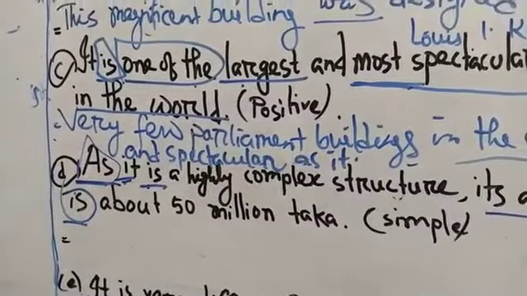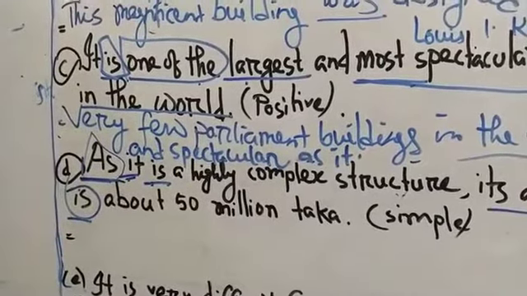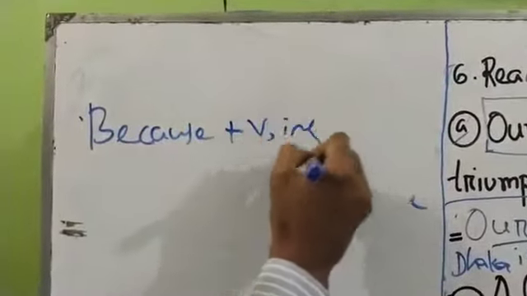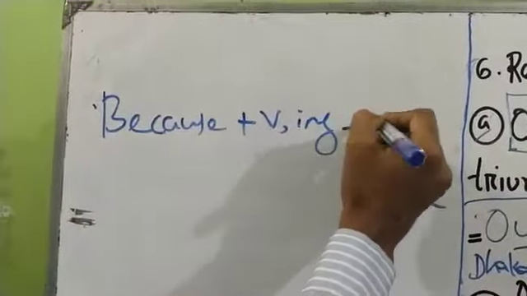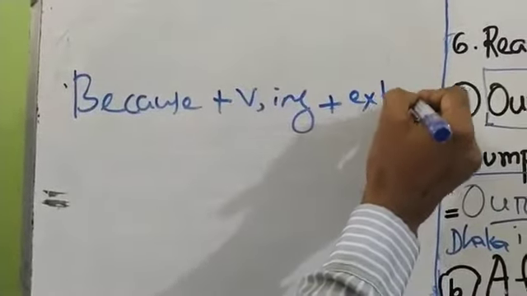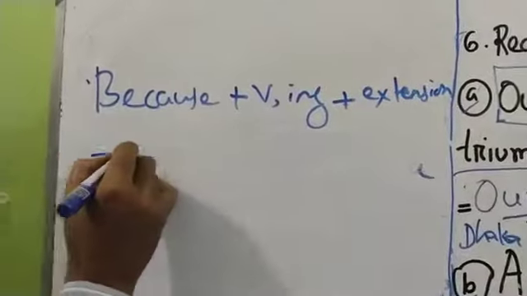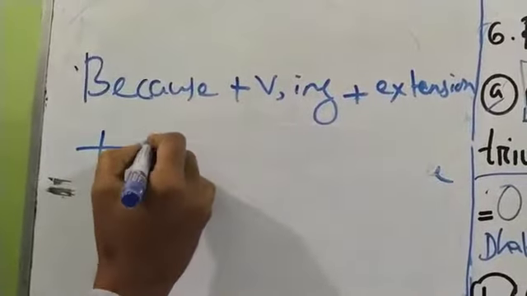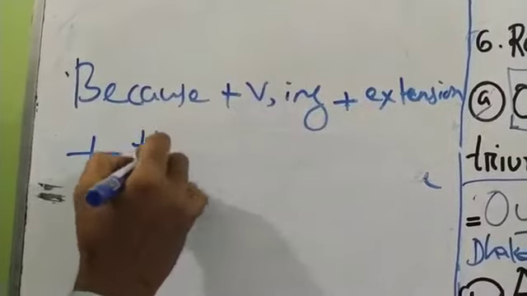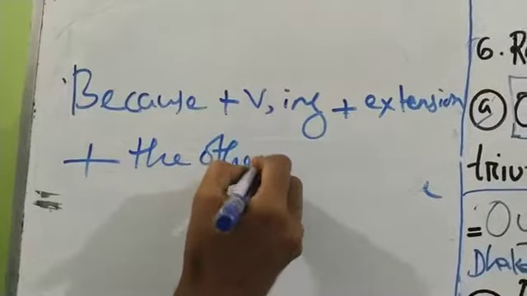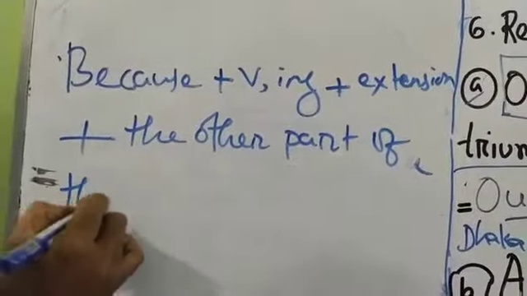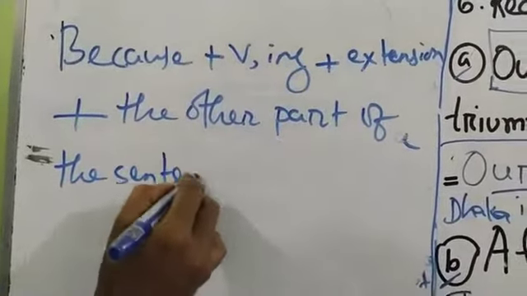Because of, and the structure will be this way: because of, verb with ing, extension, plus the other part of the sentence.